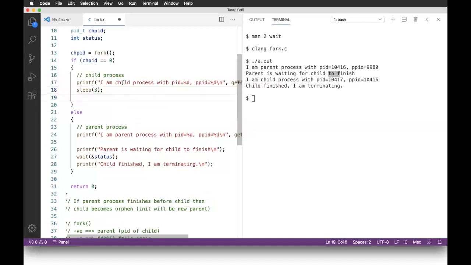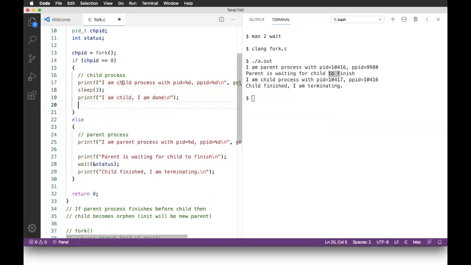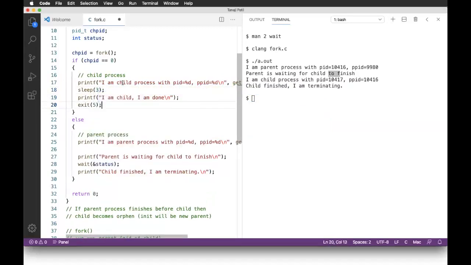Now let me put one more thing. I am child, I am done. The child process has done everything. And here I'll do exit 5, exiting with some value. Again compile it and execute it.